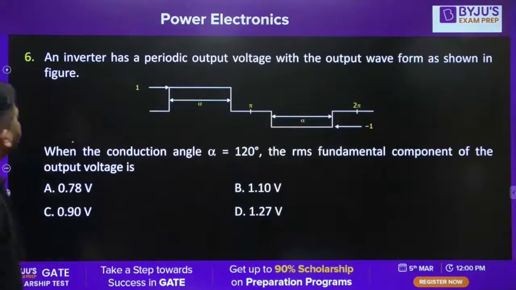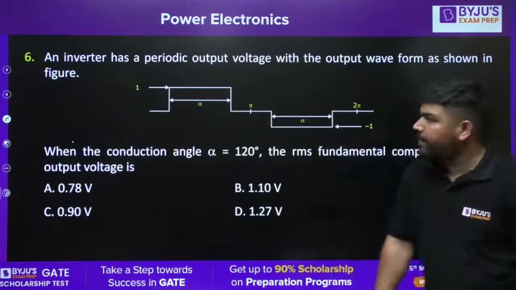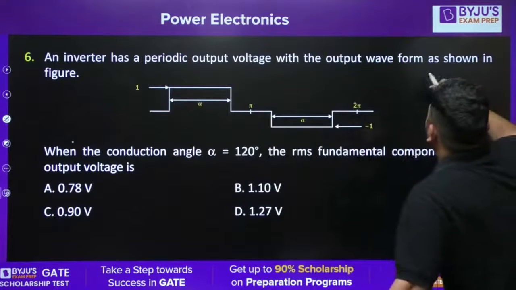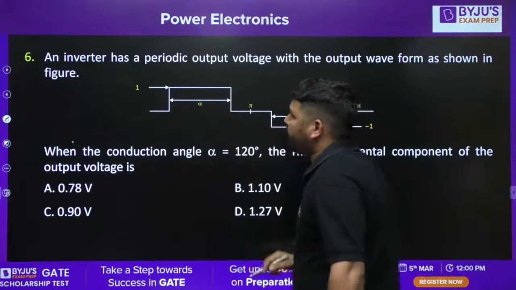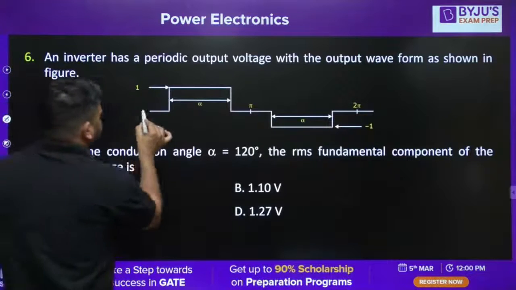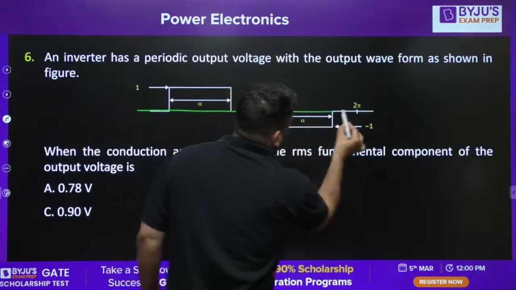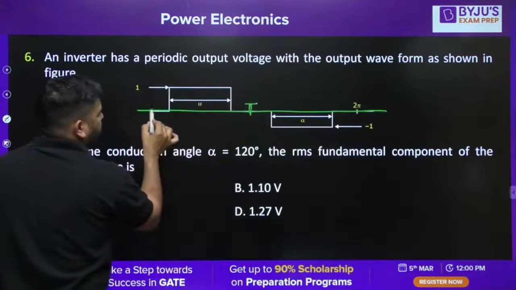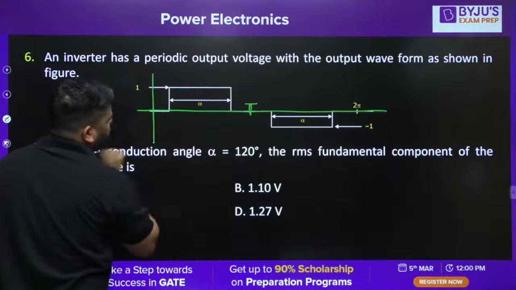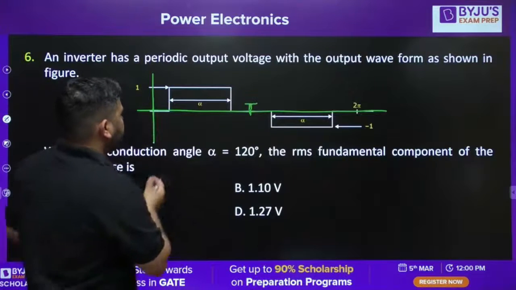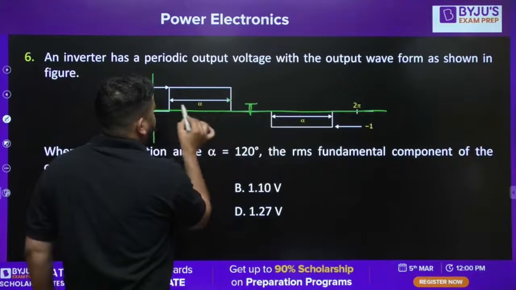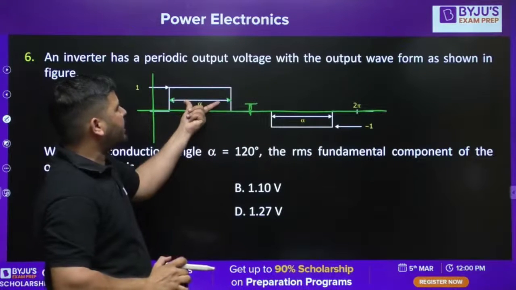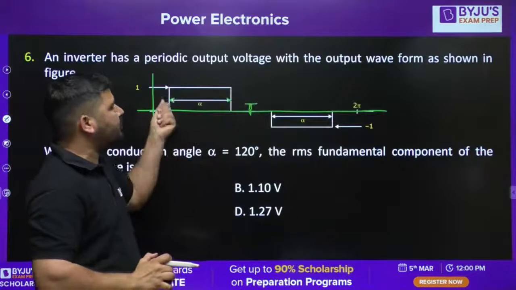Okay, let's come to the next question, guys. This is the next question on your screen. An inverter has periodic output voltage with output waveform as shown in the figure. So we have this output voltage wave shape, and this is the pi interval, and here you have a 0 interval. From this, the interval is alpha. So we know that during the alpha region, the output voltage is 1 volt.